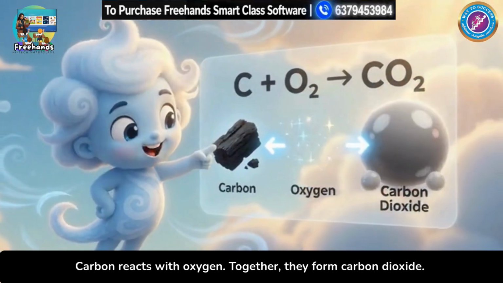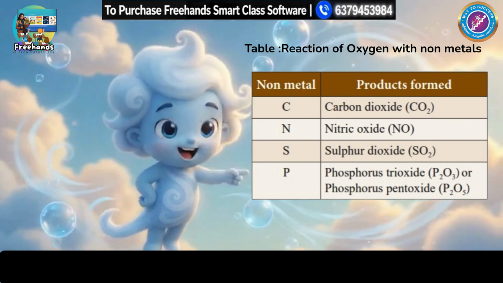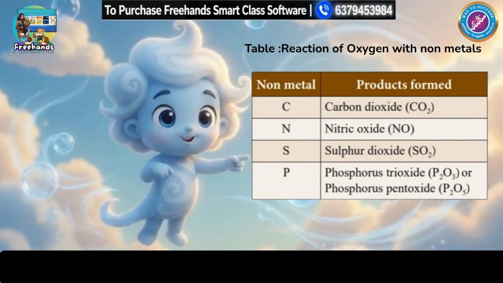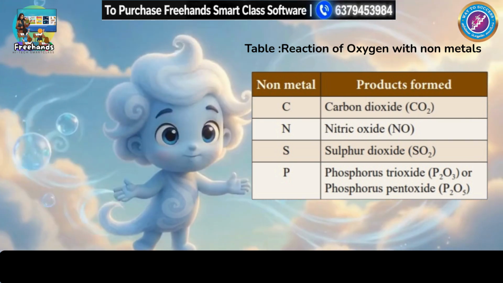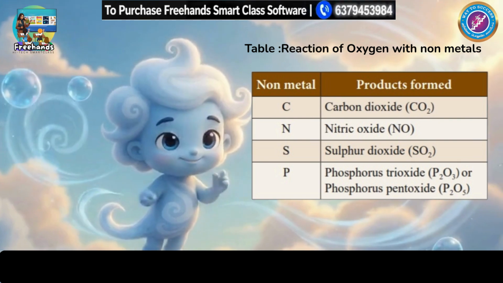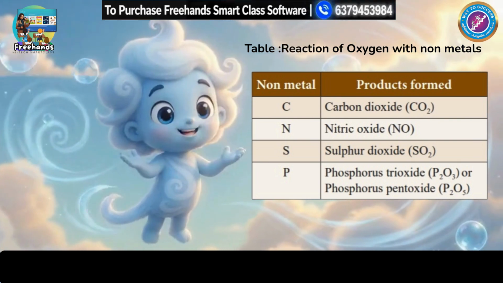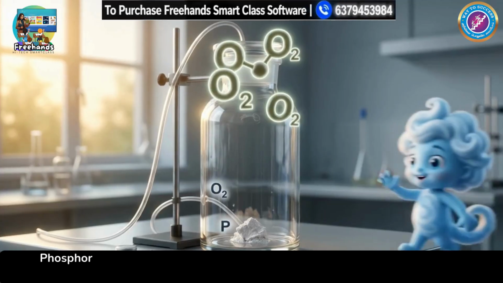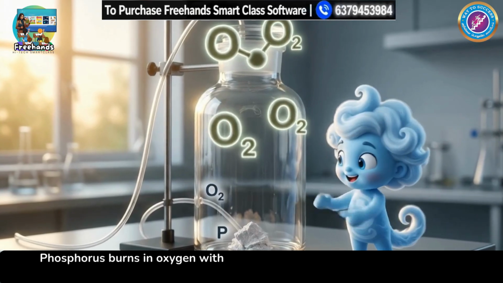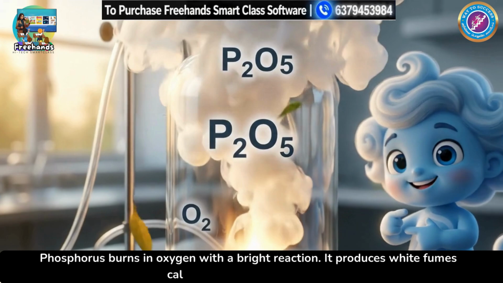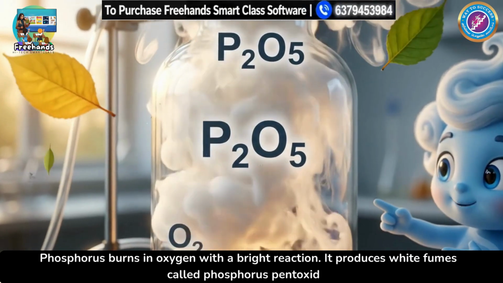Let's see non-metals react with oxygen. Carbon forms carbon dioxide. Nitrogen forms nitric oxide. Sulfur forms sulfur dioxide. And phosphorus forms phosphorus oxides. Activity time. Phosphorus burns in oxygen with a bright reaction. It produces white fumes called phosphorus pentoxide.